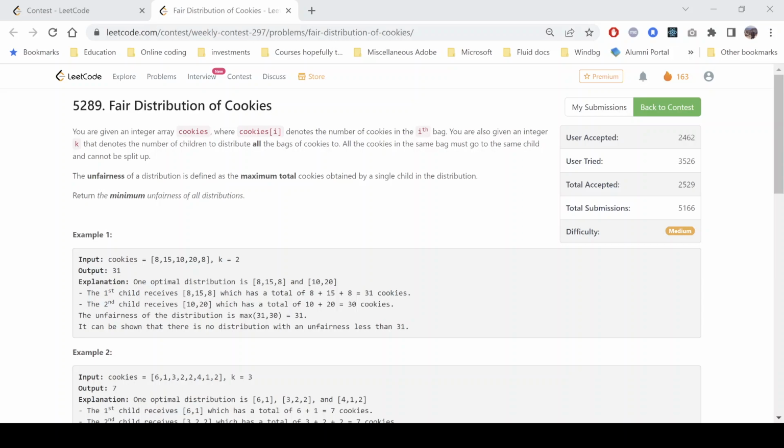In this video, we'll discuss the third problem of Leetcode Weekly Contest 297. It's the third problem and the problem name is fair distribution of cookies. It's a medium level problem.